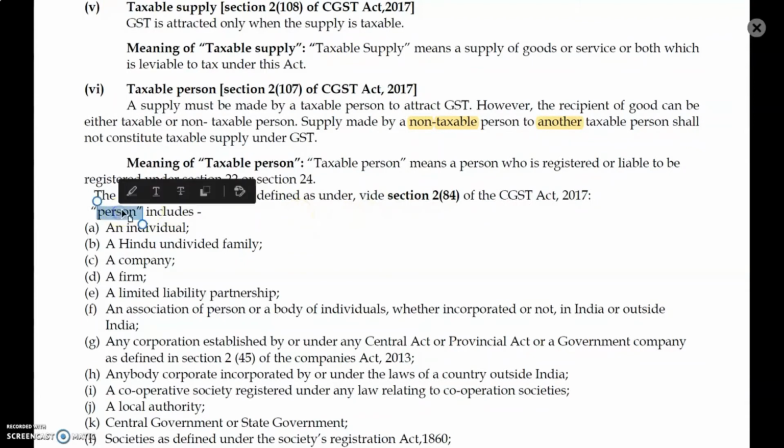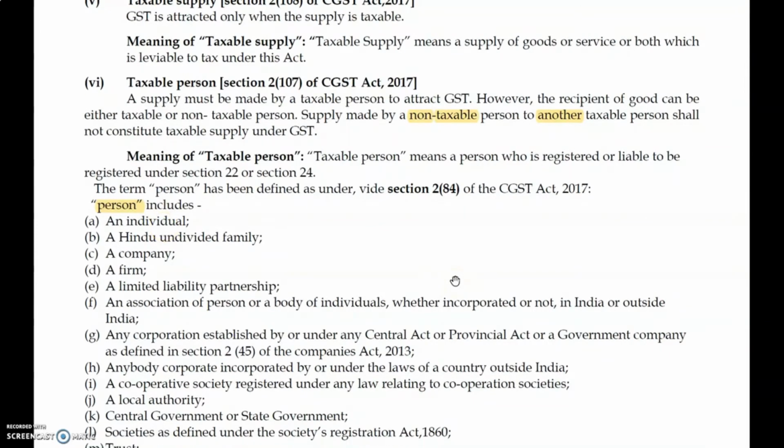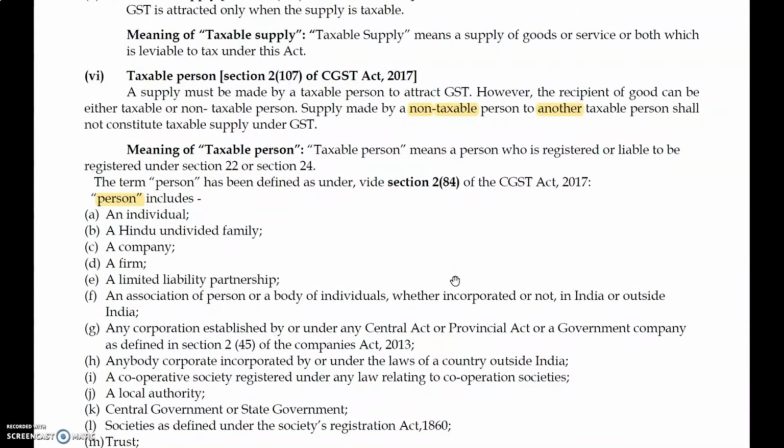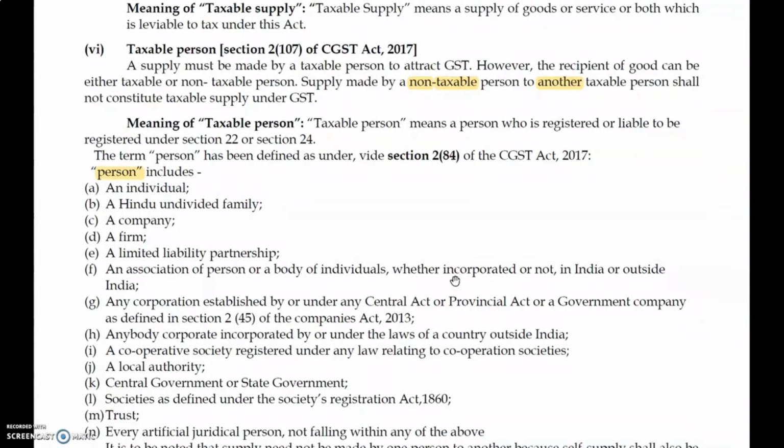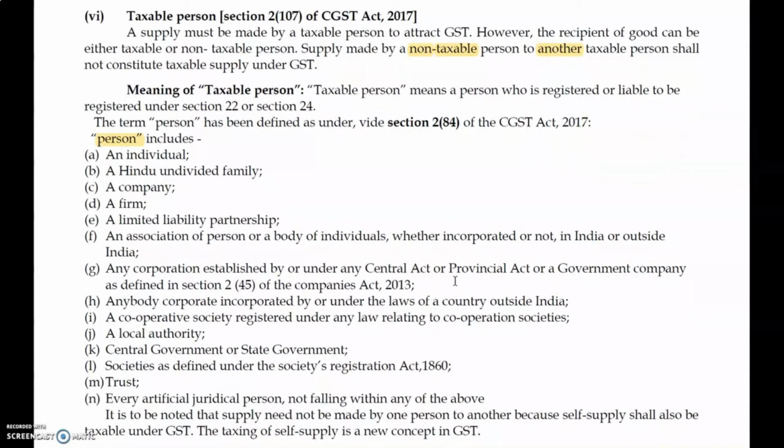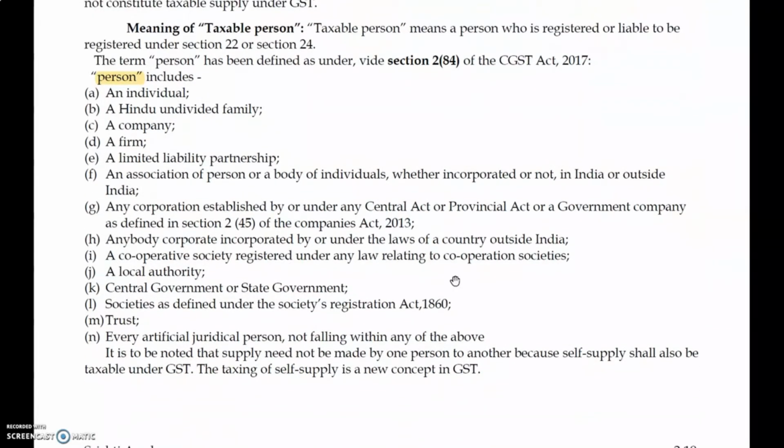A person includes an individual, HUF, company, firm, LLP, AOP, BOI, whether incorporated or not in India or outside India, any corporation established by a Central Act or Provincial Act or a government company as defined in section 245 of the Companies Act, any body corporate incorporated by or under the laws of a country outside India, a local authority, the Central Government or State Government, any society registered under the Societies Act of 1860, a trust, and an AOP not falling in the above, shall constitute the definition called a person.